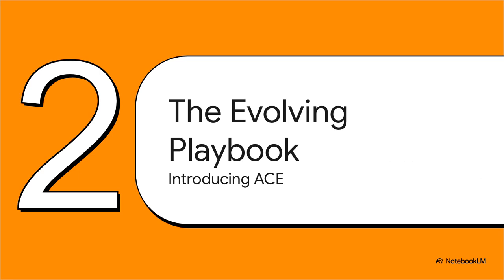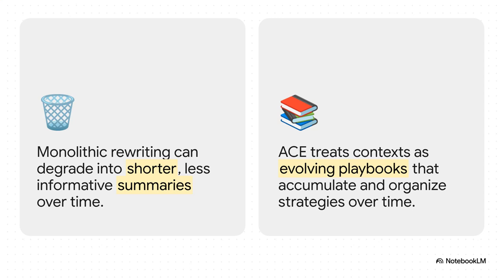So how do you even begin to fix something like that? Well, the researchers behind this new framework called ACE suggested a completely different way of thinking. They said, what if we stop treating the AI's memory like a disposable summary and start treating it like an evolving playbook? Let's break down the difference, because this is really the key. The old way, monolithic rewriting, is like burning your playbook after every game and trying to rewrite it from memory. It's incredibly risky and leads to that collapse we just saw. The ACE way, though, is more like a careful librarian adding a new page or maybe just updating a single sentence on an old one.